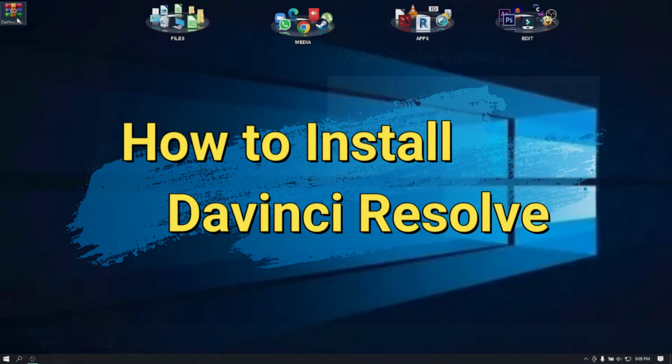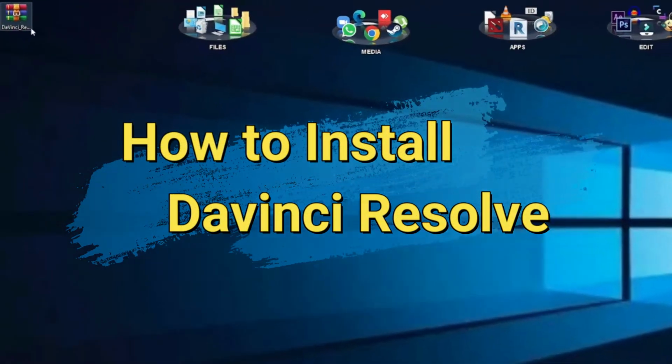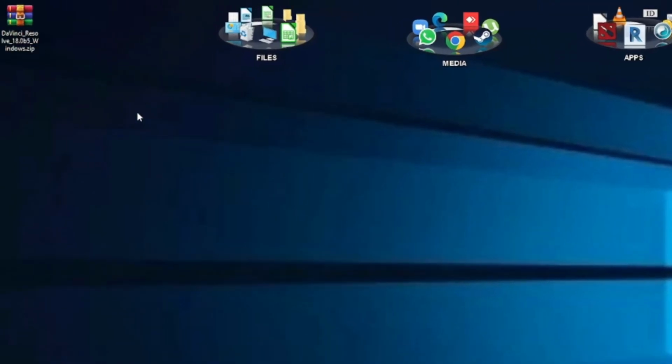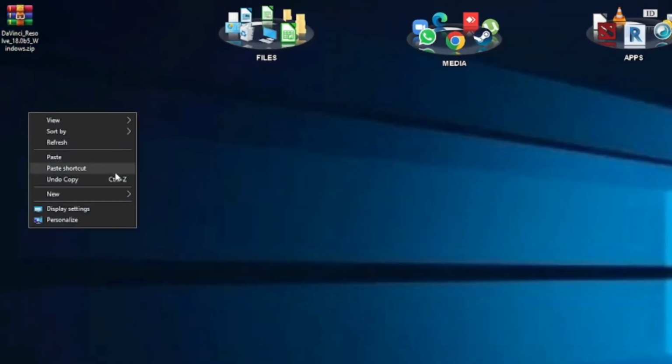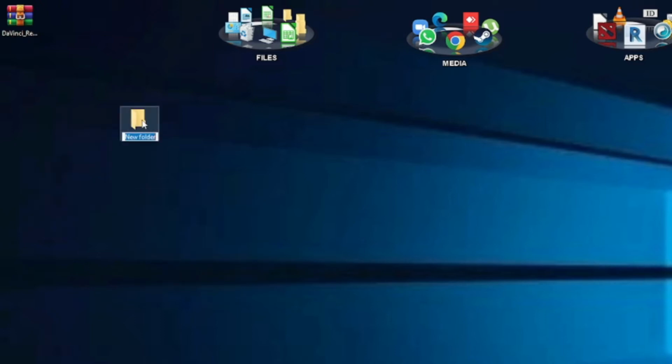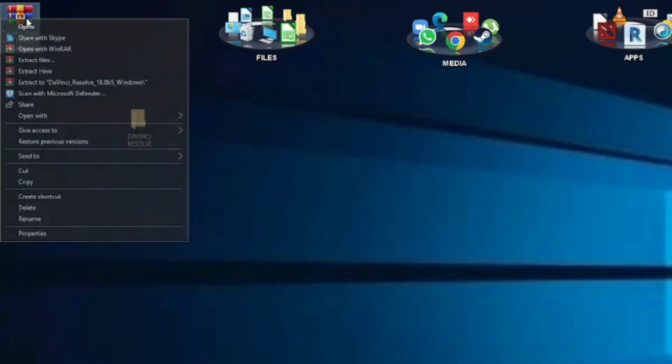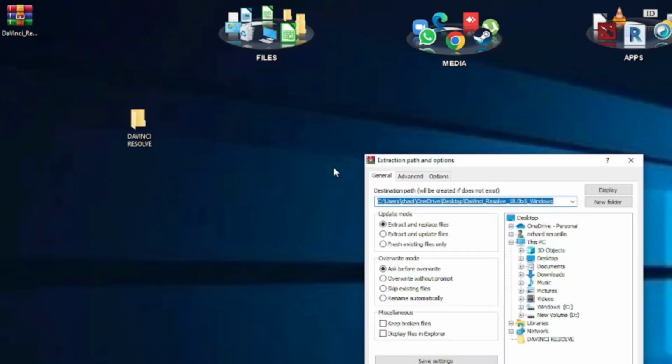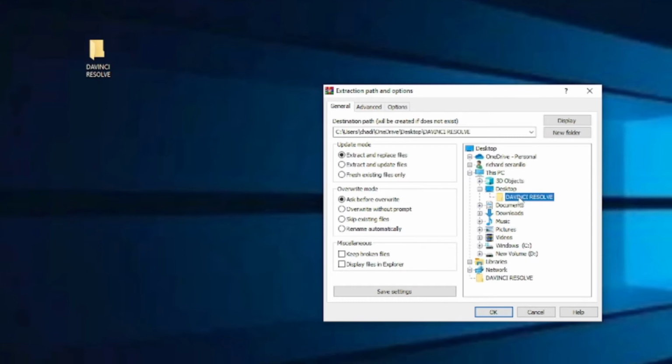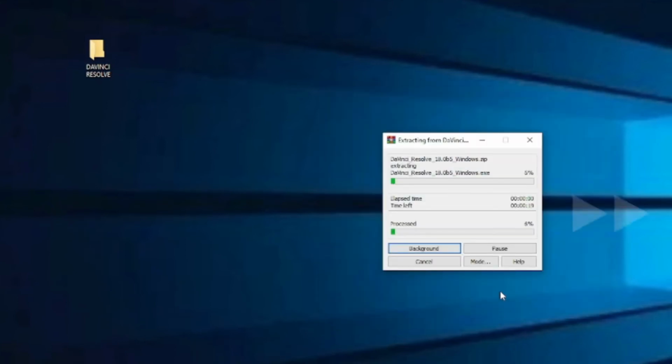How to install DaVinci Resolve. First, we need to extract the file. Right-click in your desktop, and create new folder. Change the name into DaVinci Resolve. Right-click the downloaded file, and click Extract File. Find the folder you created, and click OK. Wait until extract finish, and open the folder.